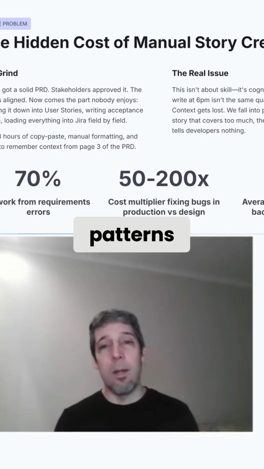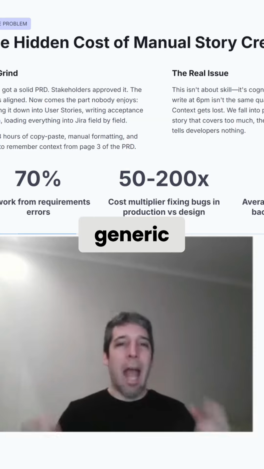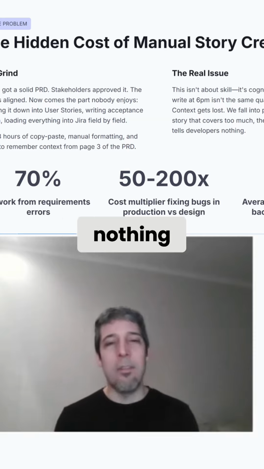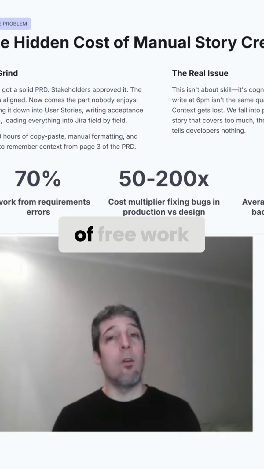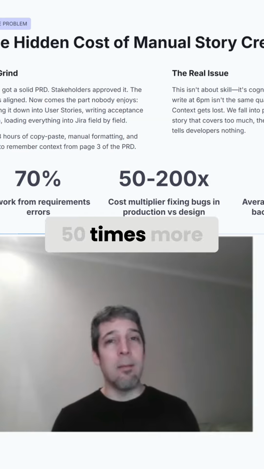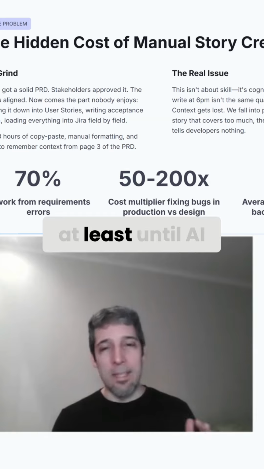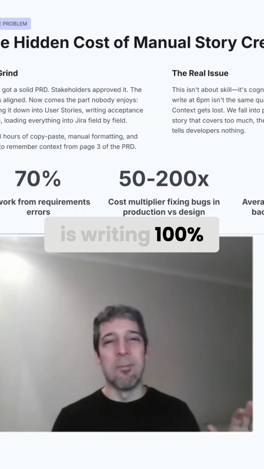fall into predictable patterns. The Odyssey story that covers too much ground, or the generic "as a user" that tells developers nothing. We know that 70% of rework costs come from requirement errors. It's 50 times more expensive to fix an error in production versus in design, at least until AI is writing 100% of its code.